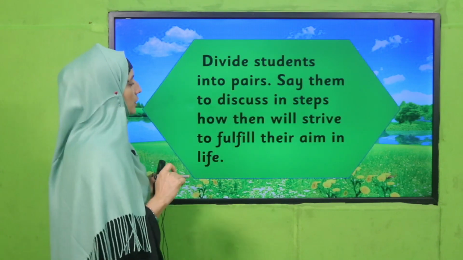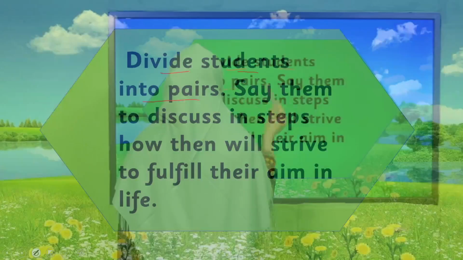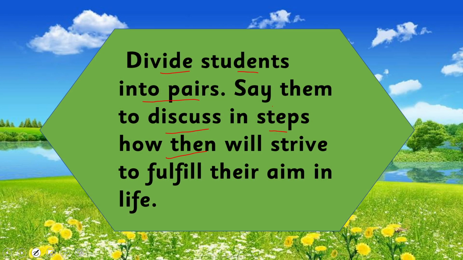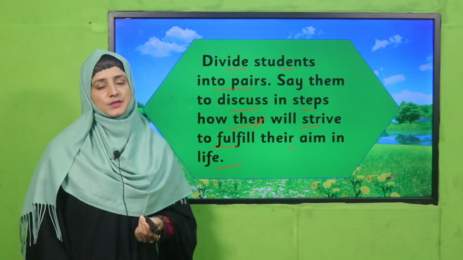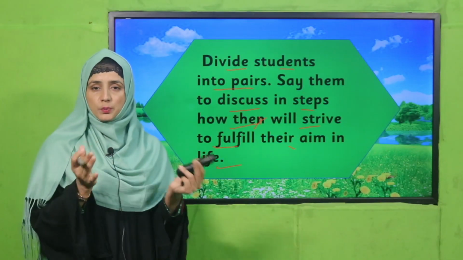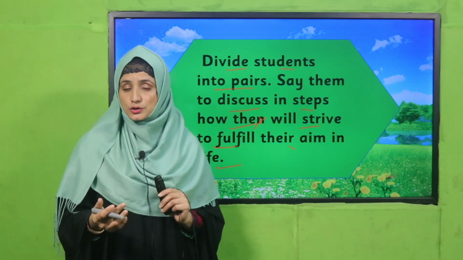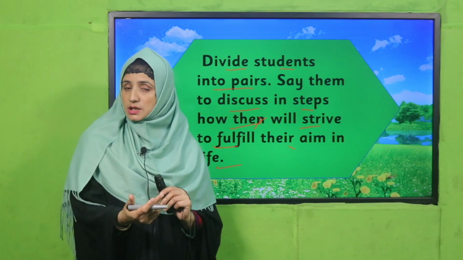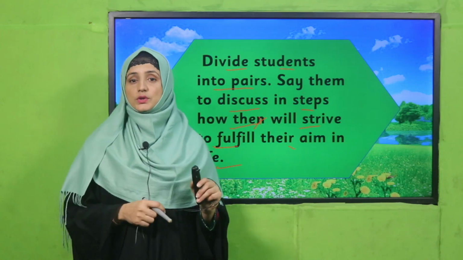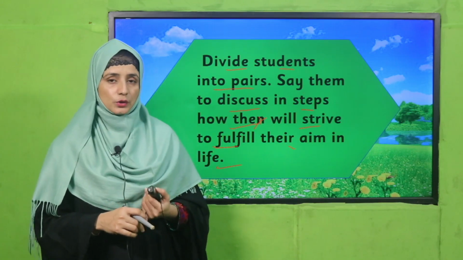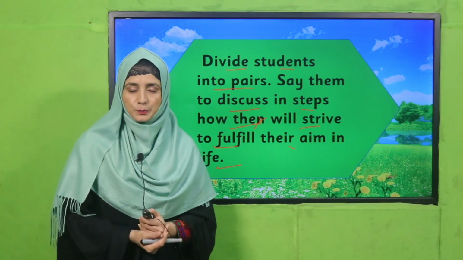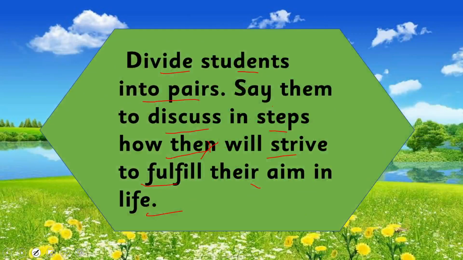Be ready. My dear teachers, you have to divide students into pairs and tell them to discuss the steps of how they will strive to fulfill their aim in life. Discuss your own life: what planning you have and how, step by step, you will achieve the aim you want in your life and how you will struggle for it. Discuss with your classmates and then share with the whole class. Pause the video, perform this activity in your class, and then come back.